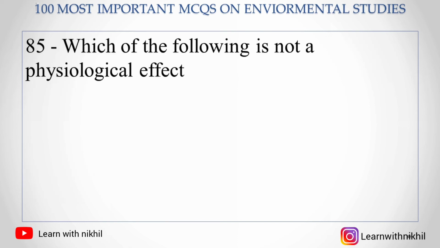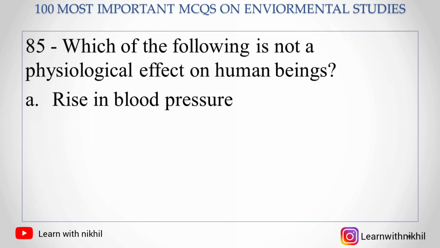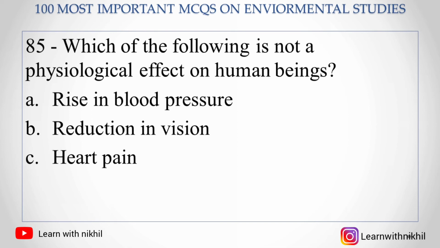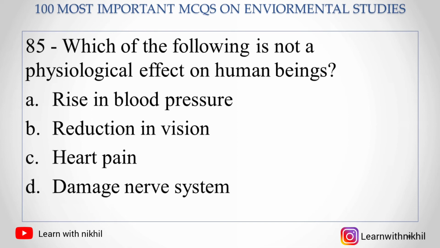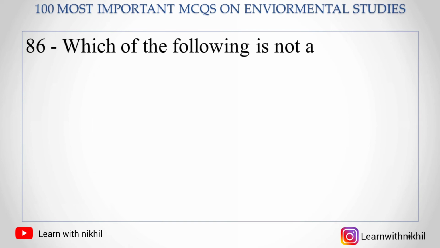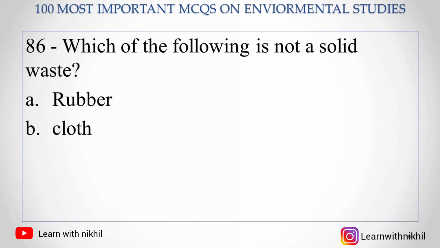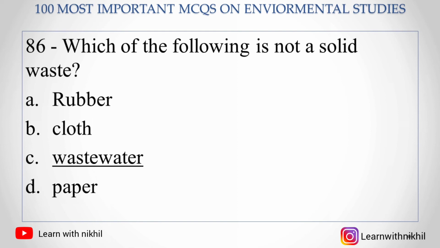Next, 85. Which of the following is not a psychological effect on human beings? A. Rise in blood pressure, B. Reduction in vision, C. Heart pain, D. Damaged nerve system. So the right answer is damaged nerve system. 86. Which of the following is not a solid waste? A. Rubber, B. Cloth, C. Wastewater, D. Paper. So the right answer is wastewater.